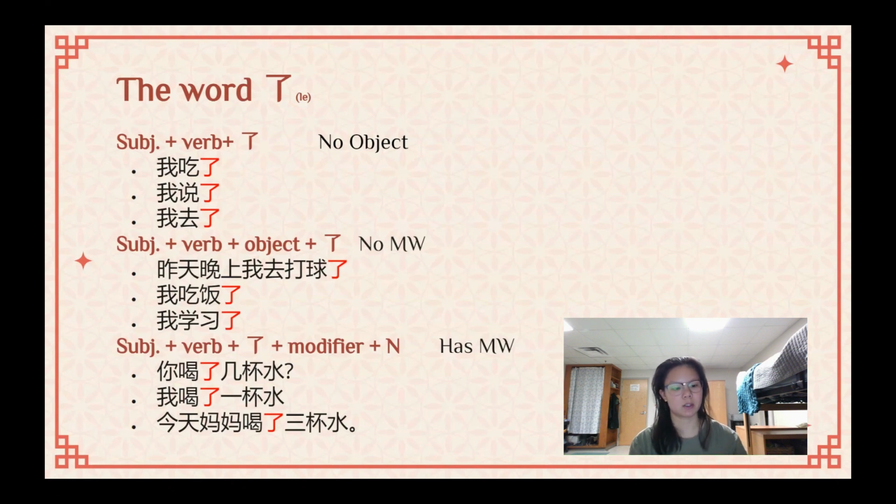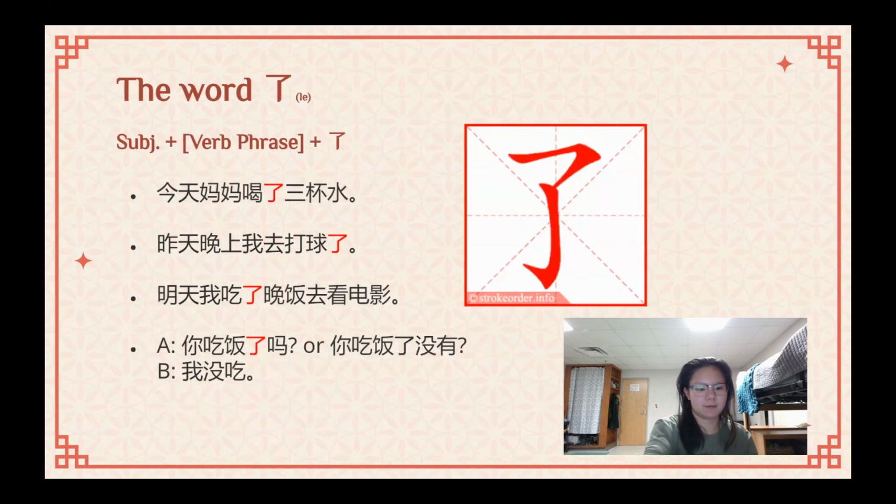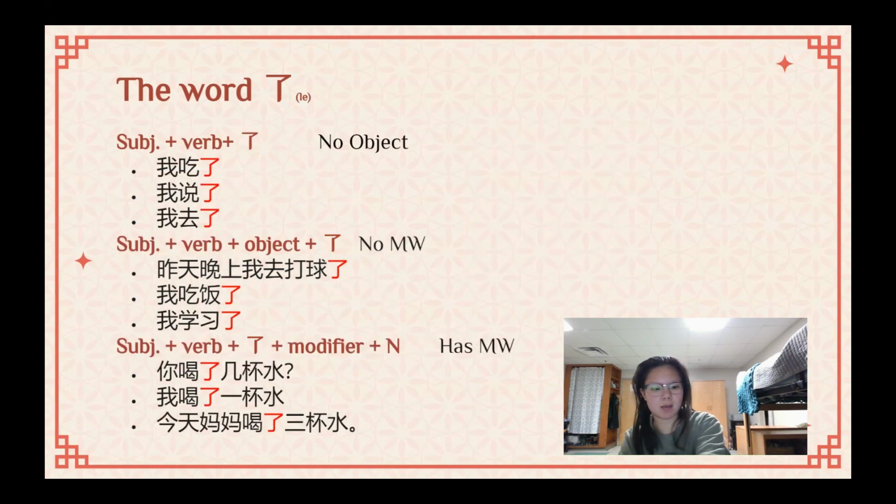The next one, subject, verb, object, le. This one is like the previous one. 你吃饭了吗? You see that subject, verb, object, le. It's still following that same order. Oh, I have a point right here. 你吃饭了吗? Have you, like, 我吃饭了 I ate. I ate food is basically what it's saying. I ate rice. I ate whatever. Here in the first point, 昨天晚上我去打球了.